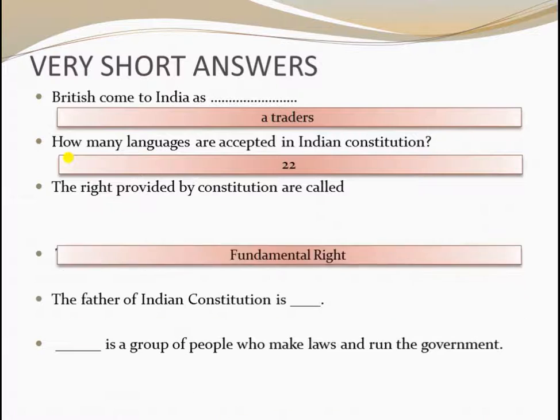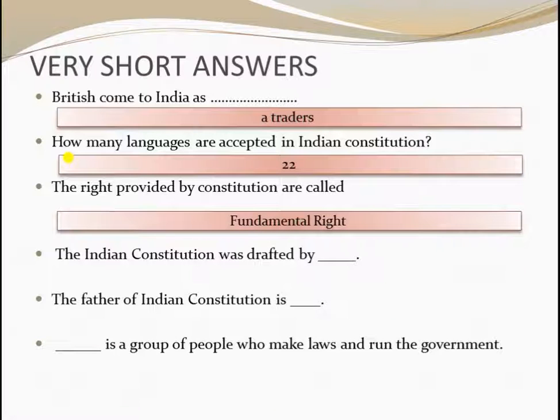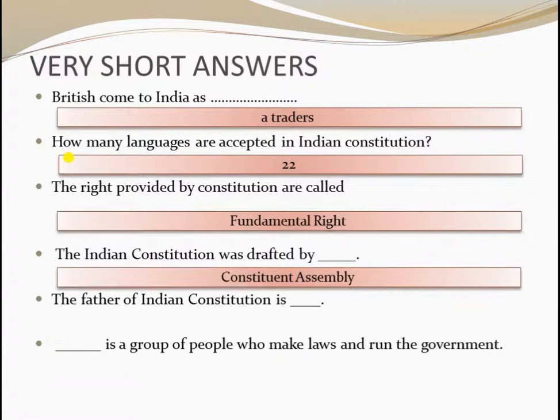The answer, fundamental rights. The fundamental rights are the ones provided by the constitution. The Indian Constitution was drafted by dash with the Constituent Assembly. The Indian Constitution was drafted by the Constituent Assembly.